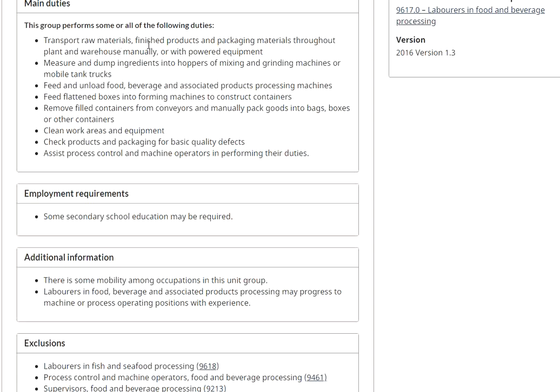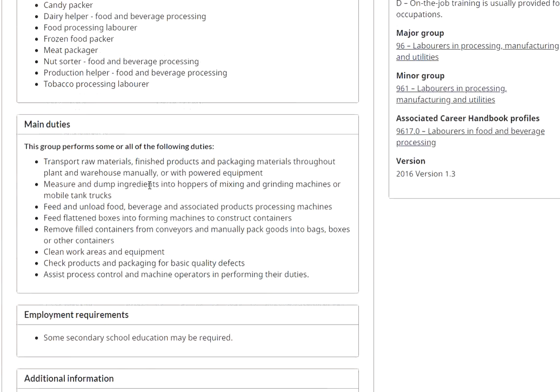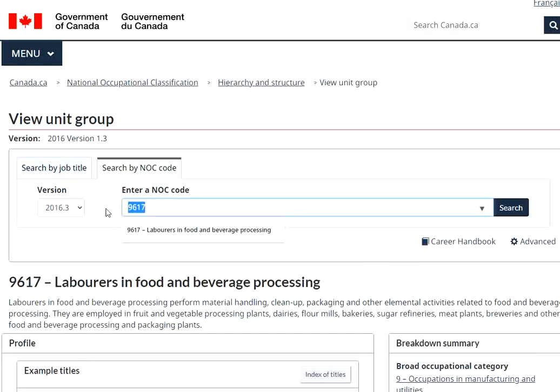So transport raw materials, finished products, and packaging materials. So these basically are the essential duties you will be doing. Now, if you are working as a laborer in fish and seafood processing, or as a process control and machine operator, then definitely you would be excluded under this NOC, right? So just keep that in mind, and try to understand the job responsibilities in detail.